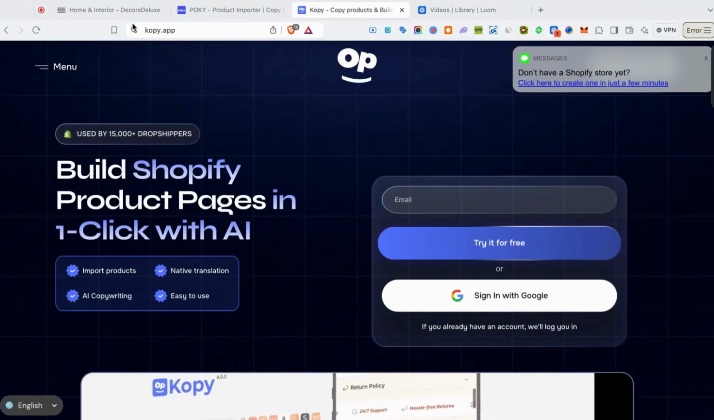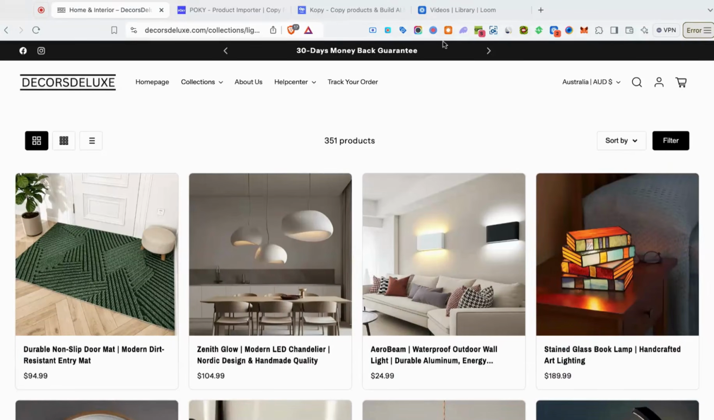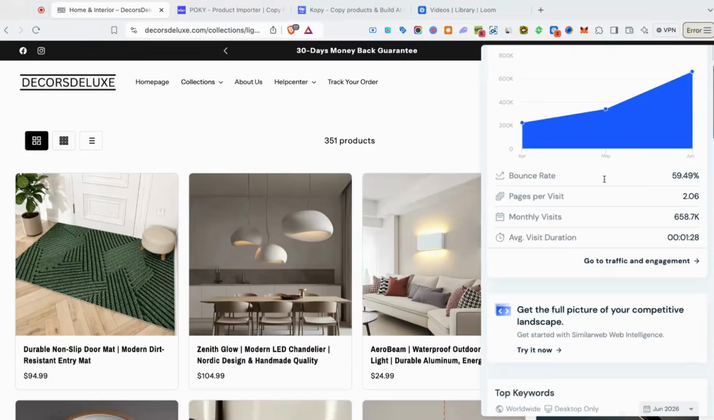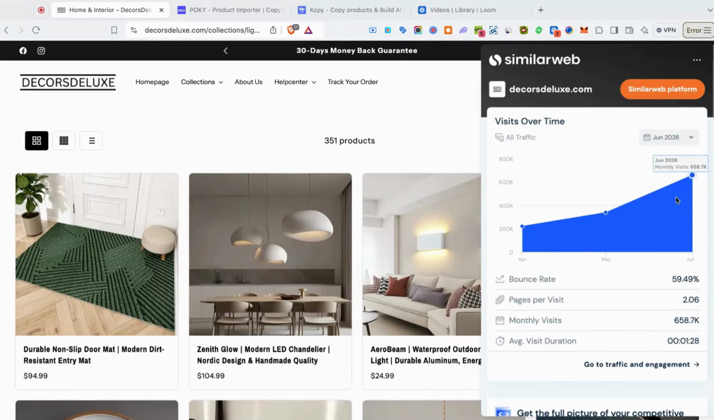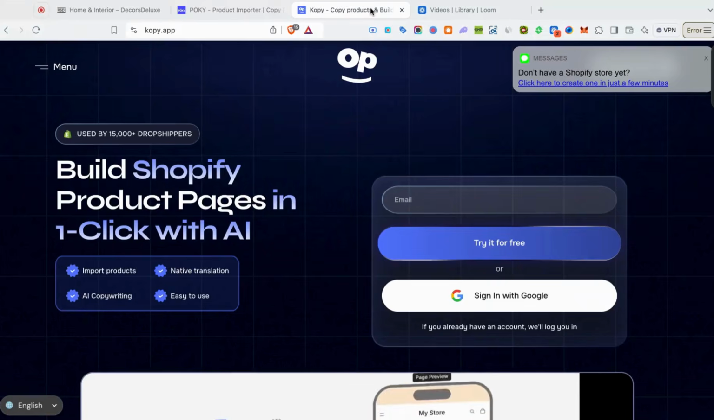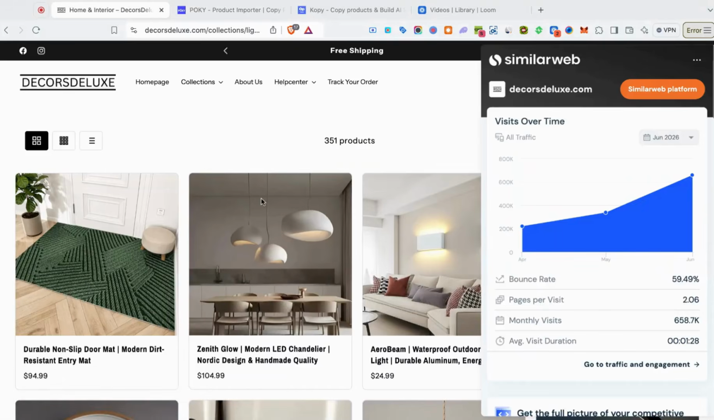And Pokey does pretty much the same thing. It's just a matter of preference, right? So these guys are approximately doing, I would say, 650,000 monthly visits, right? But they're getting $1 per visitor. That's 650K that this store is making alone, right? So just use Pokey, copy all their products, and replicate their success.